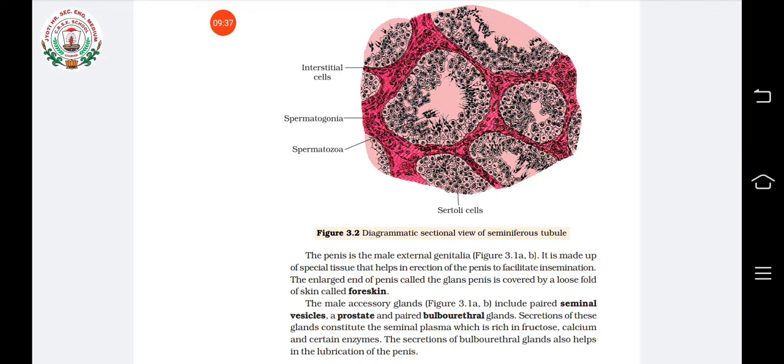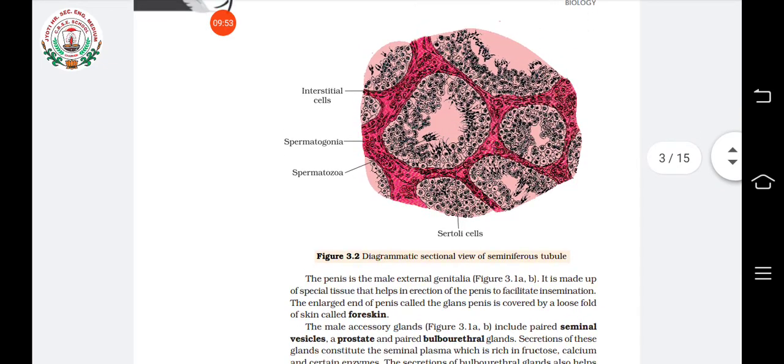The Sertoli cells, which are found inside the seminiferous tubules, help in the nourishment of the developing sperms. The developing sperms get nourishment from the Sertoli cells. This is asked many times: the function and location of Sertoli cells. Where are Sertoli cells found? Sertoli cells are found inside the seminiferous tubules. And what is their function? They nourish the developing sperms.